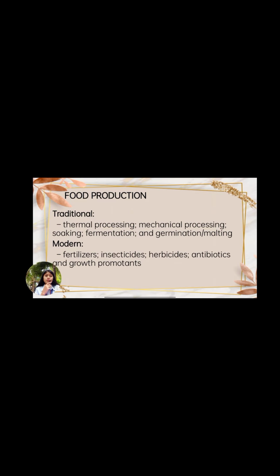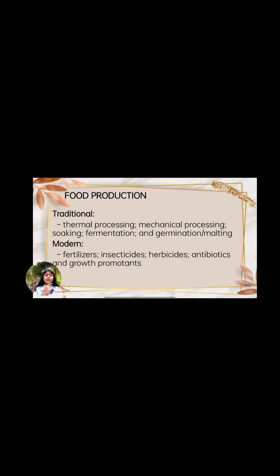And then we have the antibiotics and growth promotants. Before I proceed to the next slide, I would like to add some information about food production.